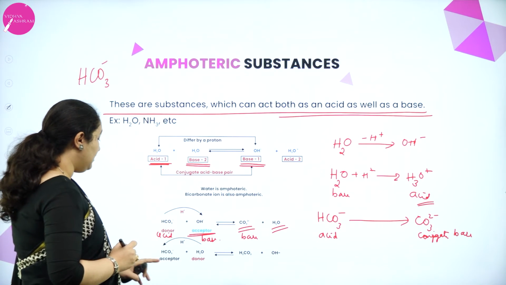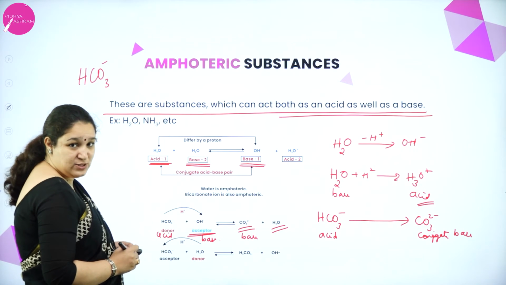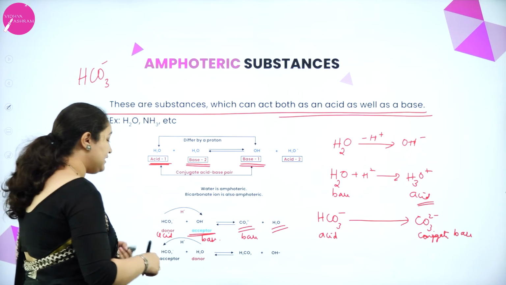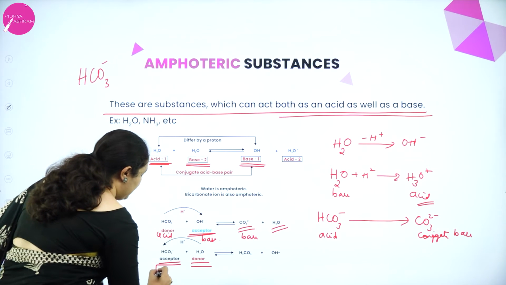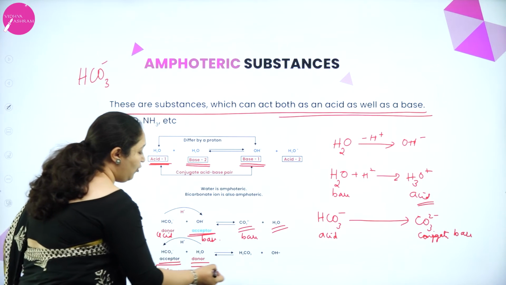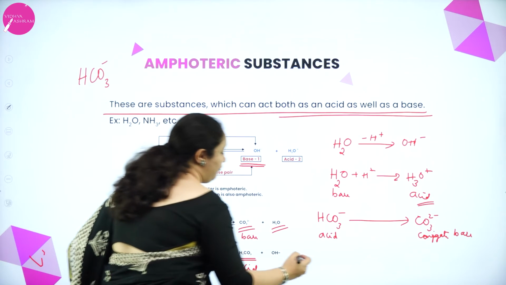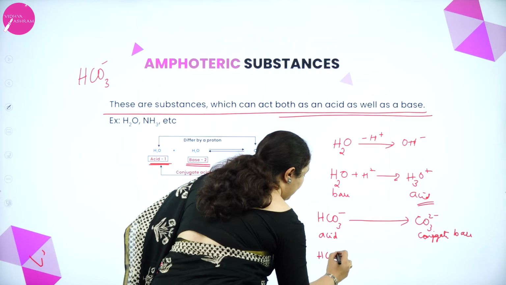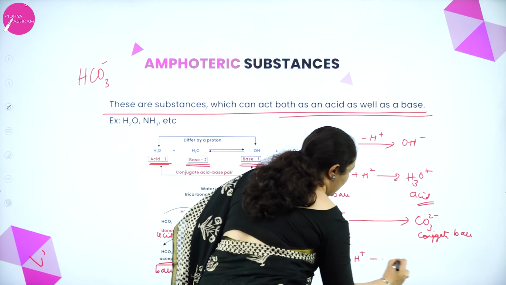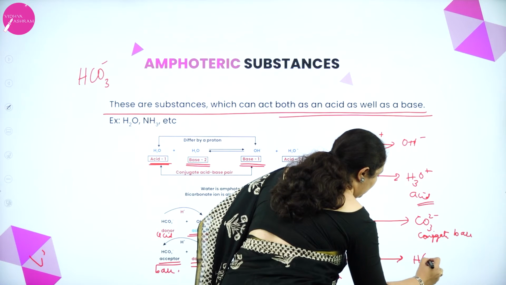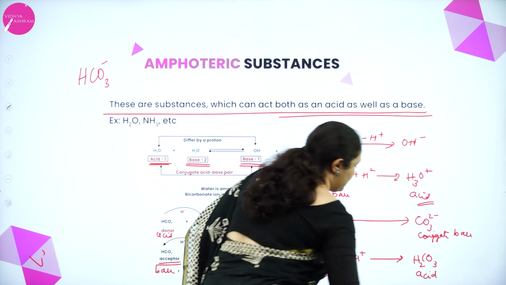Okay. Similarly, see, HCO3 minus ion can not only donate an H plus ion, it can also accept an H plus ion when water is the donor. So, if it is acting as an acceptor, it is acting as a base to form H2CO3, which is an acid. So, if HCO3 minus acts as a base, it will take up an H plus ion to form H2CO3, which is the conjugate acid.